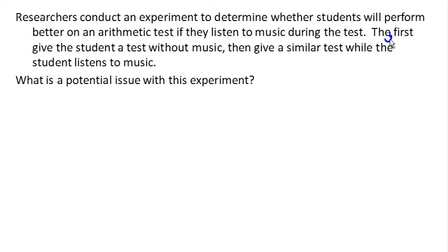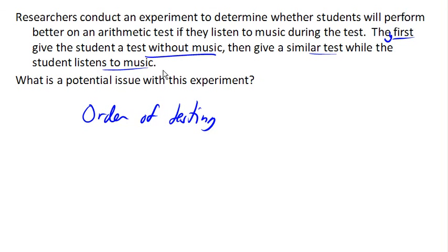In this case, it's kind of tricky. The confounding variable is the order of testing. In this case, they always give the first test without music, and then a similar test with the music. It's reasonable to think that, particularly if the student hasn't done arithmetic in a while, they might just need a little time to warm up, and that most people are going to do better on a second test than on a first test, regardless of whether the music has any effect or not. And so here, the order of testing is a confounding variable in the experiment.